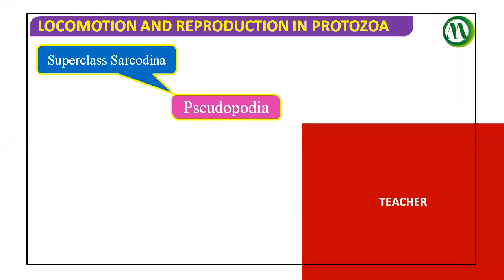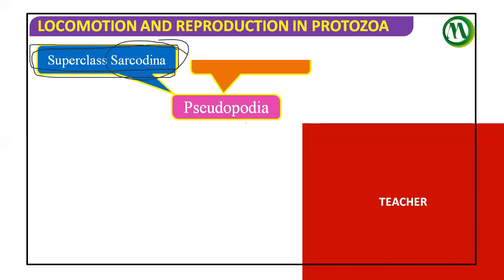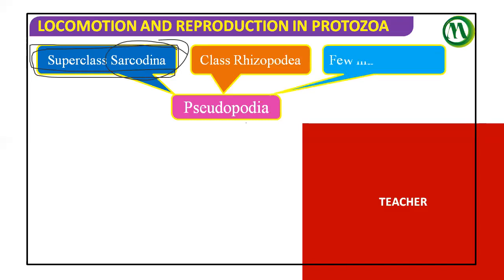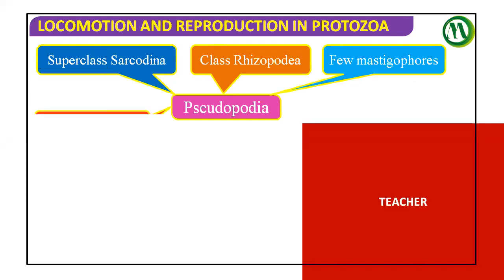Let's continue. The superclass Sarcodina contains pseudopodia. In the phylum Protozoa, the superclass Sarcodina has pseudopodia. The class Rhizopoda and a few Mastigophora, actually, Mastigophora have flagella, but some have both flagella and pseudopodia, which we'll discuss: Mastigamoeba.